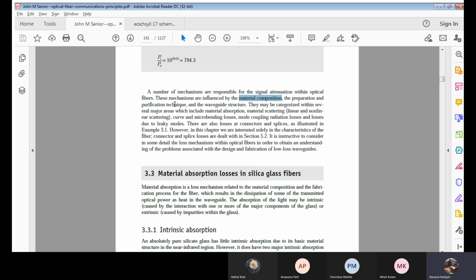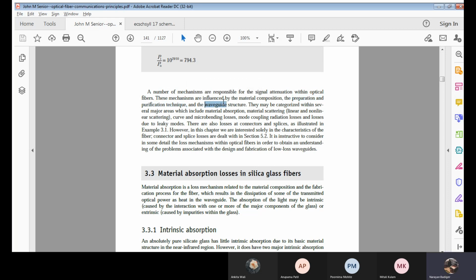Now you know how glass is fabricated or developed. It will be heated, and it has its own procedure. The same procedure will be followed here, and it should be purified. If it is not purified, there will be some elements or impurities due to which there will again be absorption. So this process is also important.